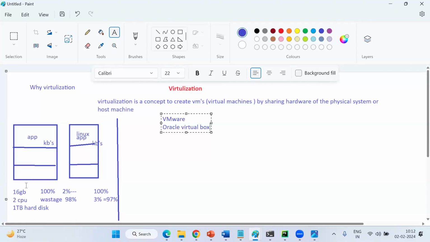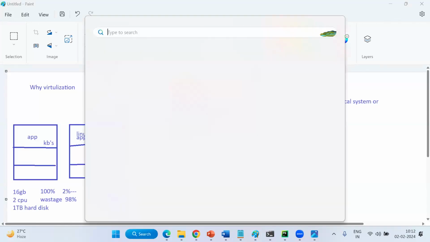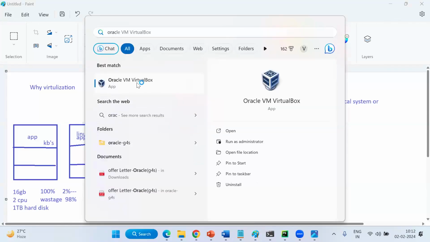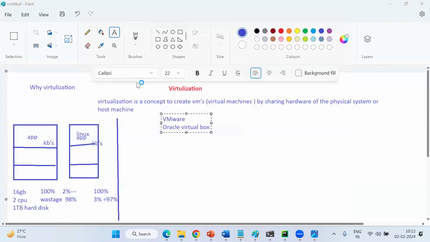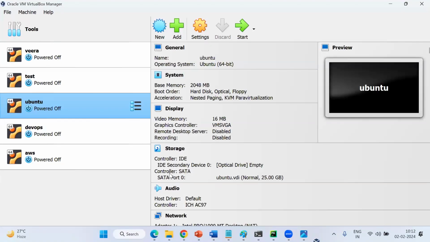Confusing, right? Yes, come here. So Oracle VirtualBox. See guys, this is just Oracle VirtualBox. I have installed it on my operating system, and I have created so many VMs.